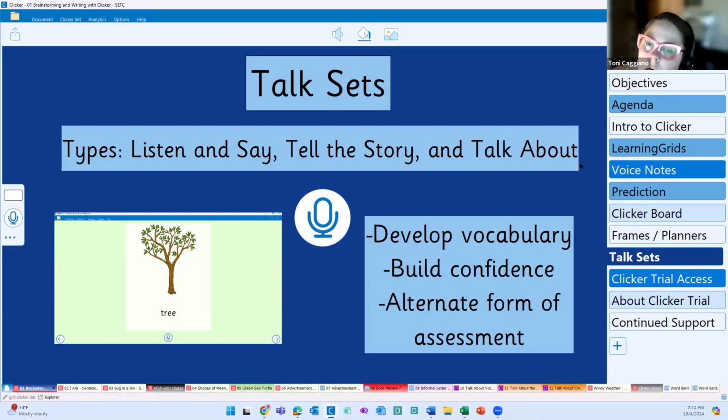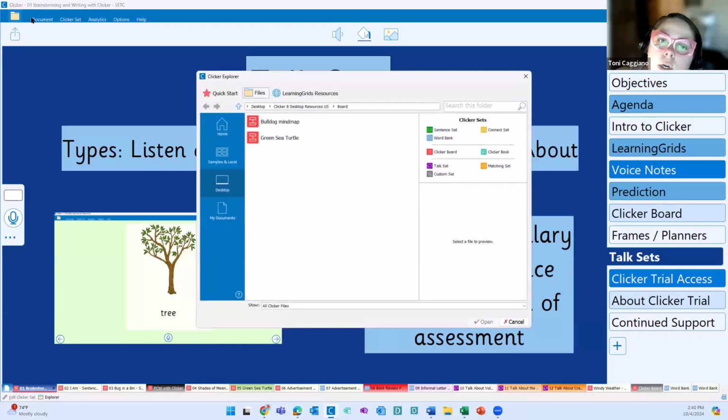These allow for the development of vocabulary, allow students to build confidence. I've mentioned this a couple of times. I think where we have students, our friends who are speaking and they don't know where to begin, but they have a lot to say, the talk set is going to give them a free form, errorless place to get that information and those ideas out. And this can also act as an alternate form of assessment. So once again, into Learning Grids.